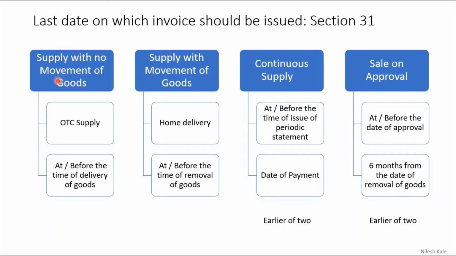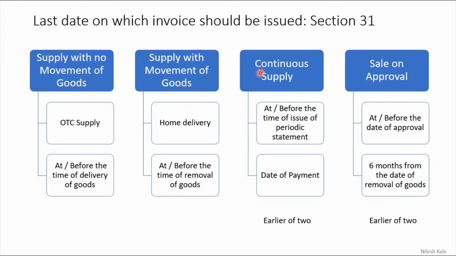So if there is no movement of goods, like you are supplying the land itself, then over the counter supply, or at or before the time of delivery of goods, we are going to consider. If movement of goods is involved, then home delivery obviously, or at or before the time of removal of goods from the business premises. If you are removing goods today, then today is the date of invoice. If you are removing goods after 3 months, then that will be the date of invoice.